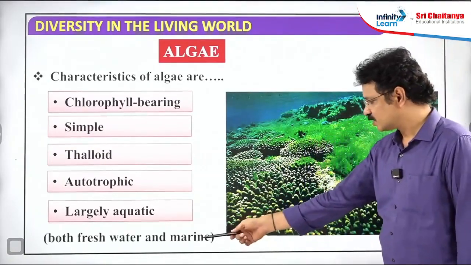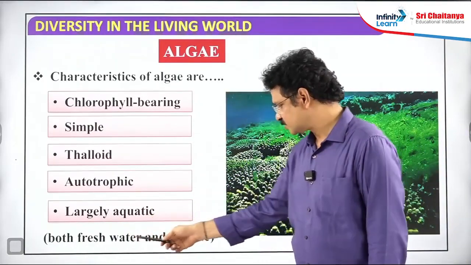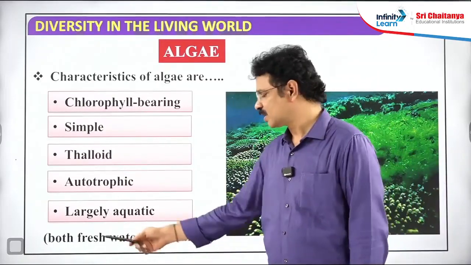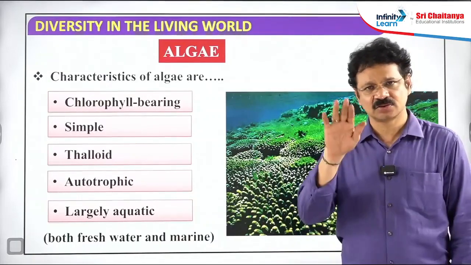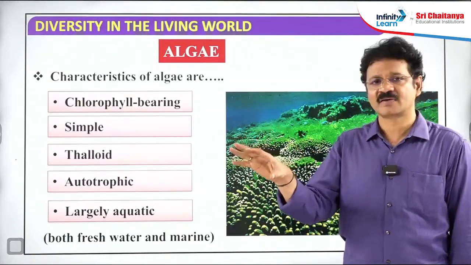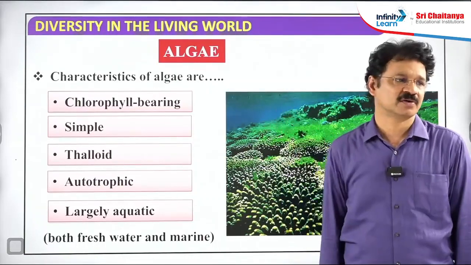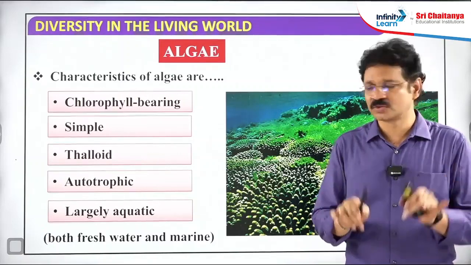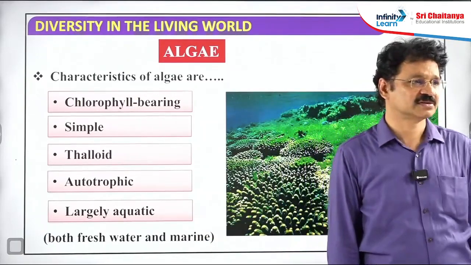Next, both fresh water and marine water. Aquatic means water. So the water is both fresh water and marine water. Fresh water may be stagnant water or running water. In ponds, lakes and ditches, water is stagnant. Some kinds of algal members are very likely to grow on stagnant water, whereas another kind of algae are able to grow on running water, like water in canals and rivers.